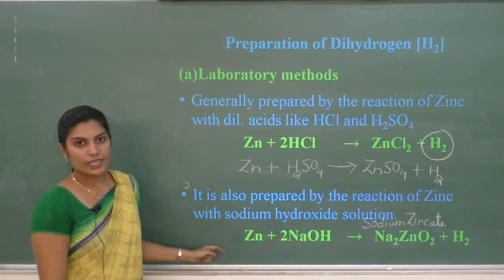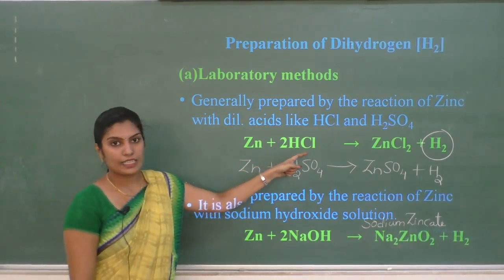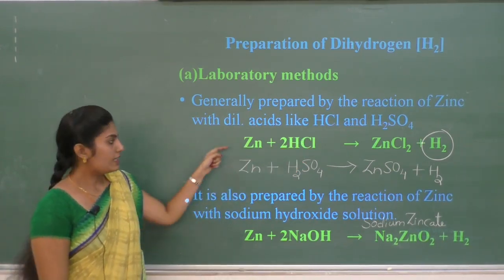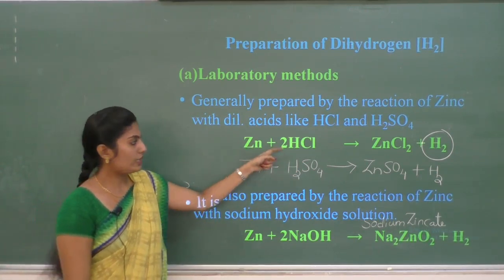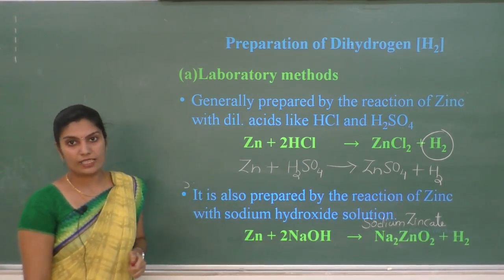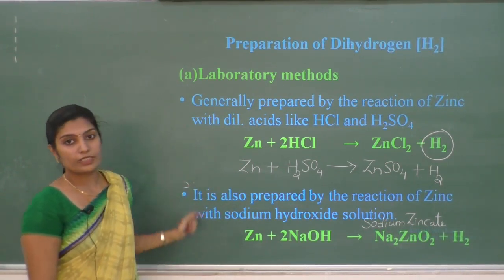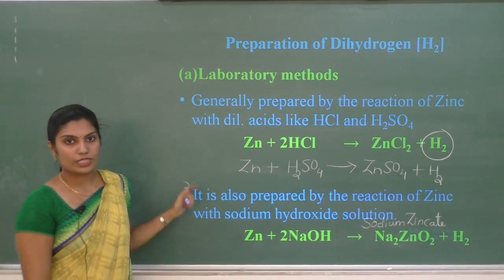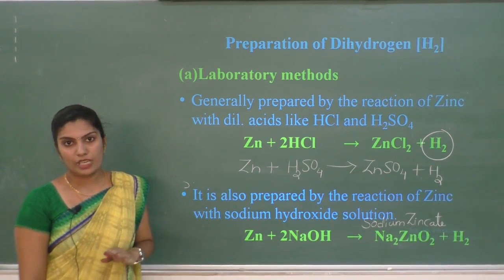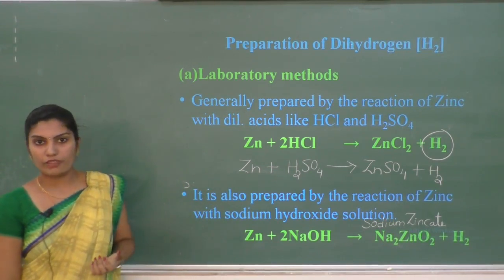A one mark question may be asked, such as complete the reactions. Zn plus HCl gives what? You have to complete the reaction. Do you understand? Zinc, when it reacts with hydrochloric acid, gives zinc chloride, and hydrogen gas is liberated during this reaction. These are the two methods for the preparation of hydrogen in the laboratory. In the laboratory, a small amount of hydrogen can be prepared, not a large amount. This is the method of preparation of hydrogen.